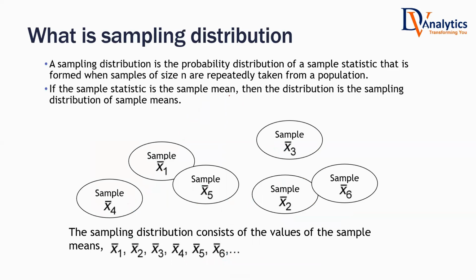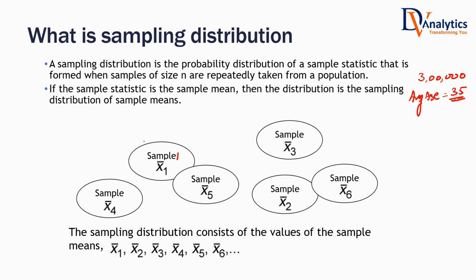There is something called sampling distribution concept. What is sampling distribution concept? What is your population size here in your data set? What is your population size in our example? Our population size is around 3 lakh employees. What is the population parameter value? The average age of all those 3 lakh employees under the null hypothesis, it is claimed to be how much? 35. Now imagine you took sample 1.